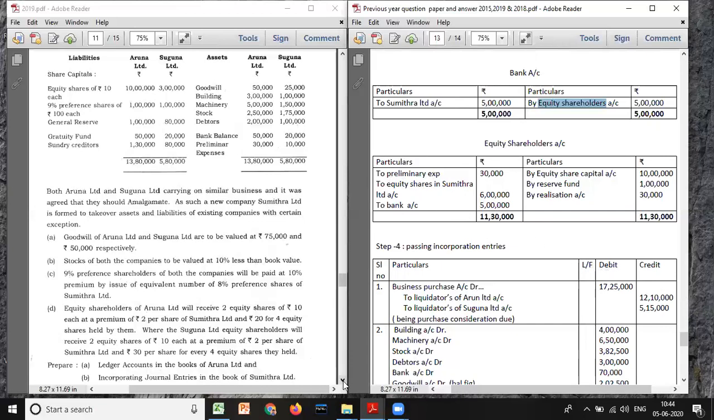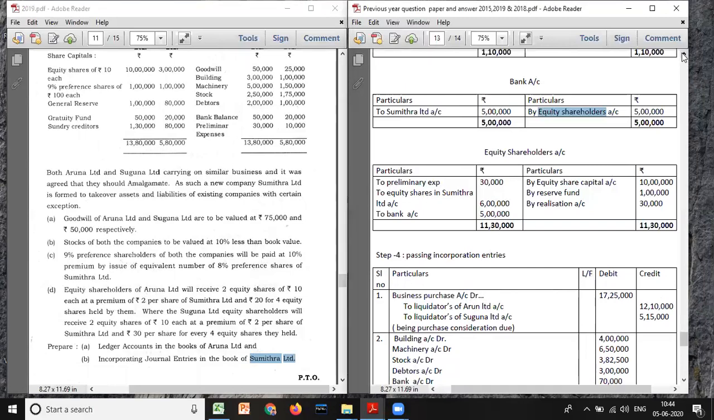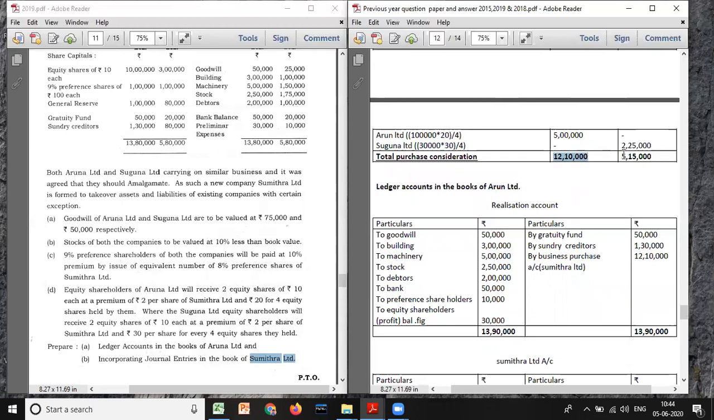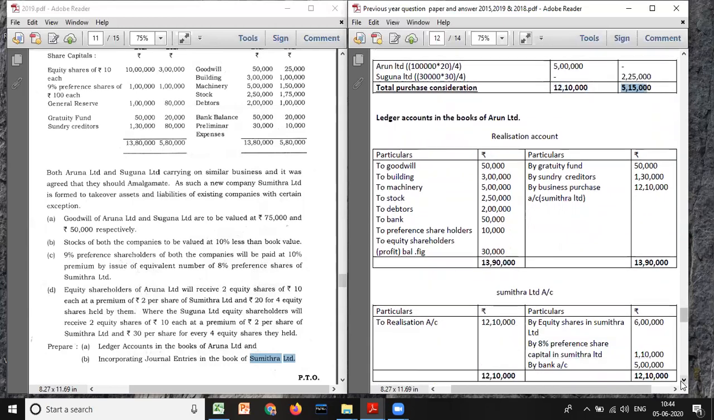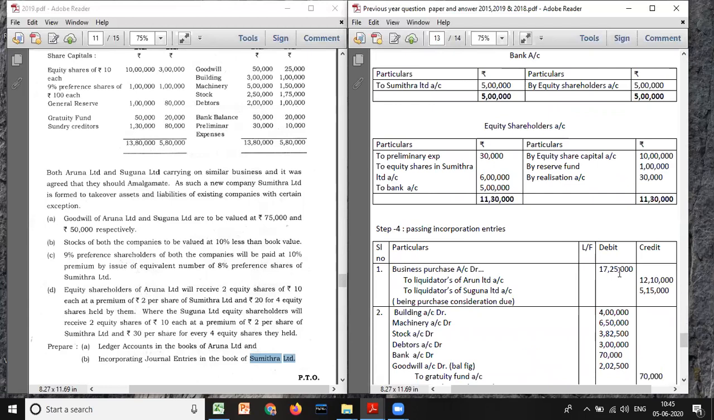Now we need to pass incorporation entries in the books of Sumitra, that is the purchasing company. Same entries, business purchase account, but here there are two companies. So the total amount paid to both the companies is how much? 12 lakh 10,000 and 5 lakh 50,000. If you add, it will be 17 lakh 25,000. So you have to write like that. Business purchase account 17 lakh 25,000, to liquidator Aruna 12 lakh 10,000, to liquidator Suguna 5 lakh 50,000, being purchase consideration due.